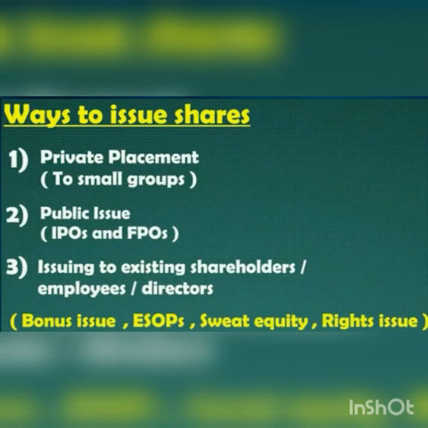Next, we are going to learn about the ways to issue shares. The shares of a company can be issued in three ways. First one, by private placement of shares. Second one, by rights issue of shares. And third one, by public issue of shares. First one, private placement. Private placement is the issue of securities of a company directly to one investor or a small group of investors. Generally, the investors are financial institutions.